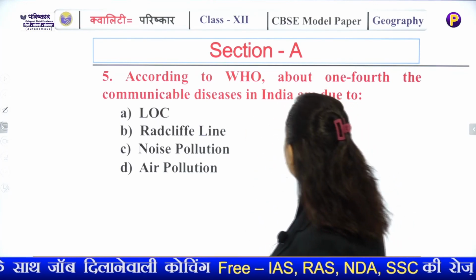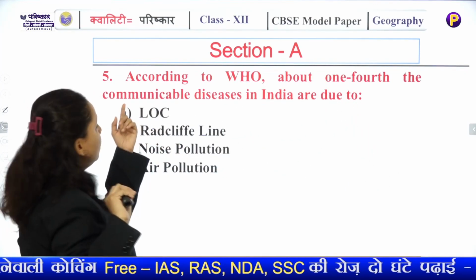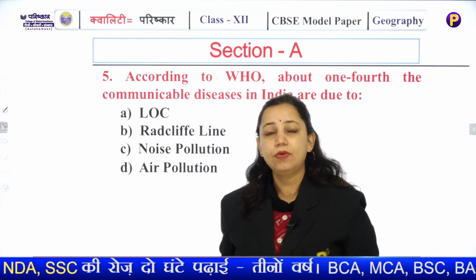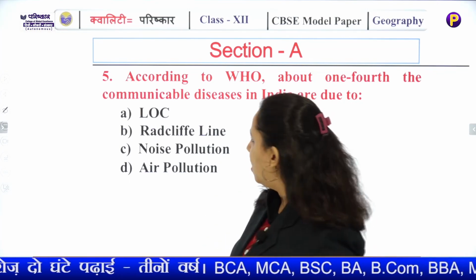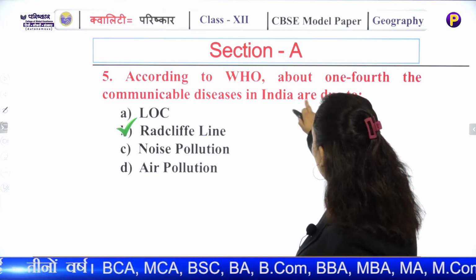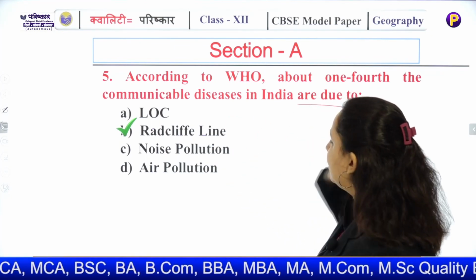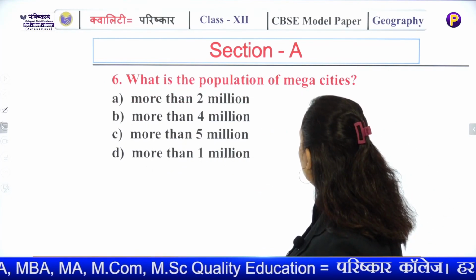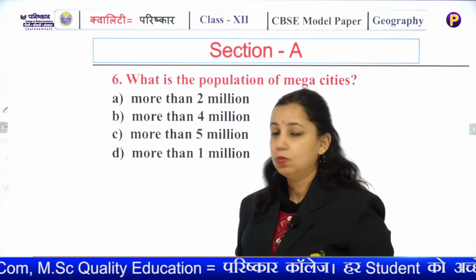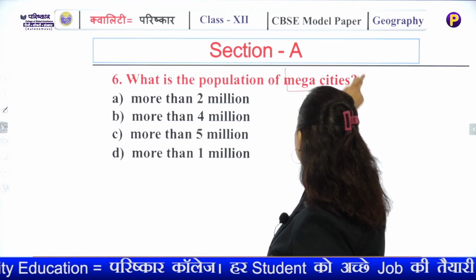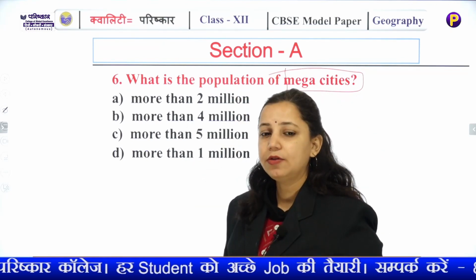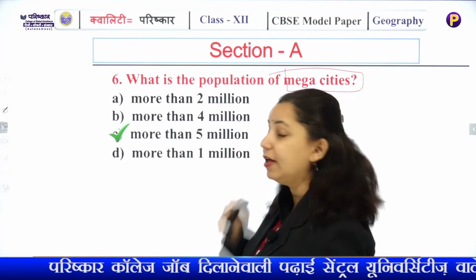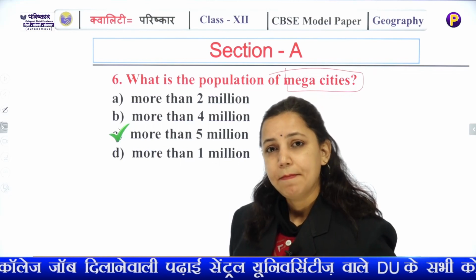According to the World Health Organization, about one fourth of the communicable disease burden is in India. Now, communicable diseases are what? Diseases that can be transmitted very easily from one person to another. What is the population of mega cities? Now, for that you should know that mega cities are cities that have a population of more than dash billions. So cities that have a population of more than 5 millions are known as mega cities.